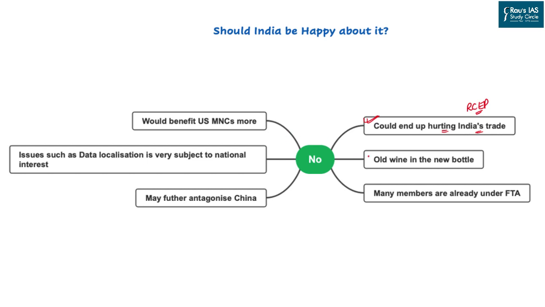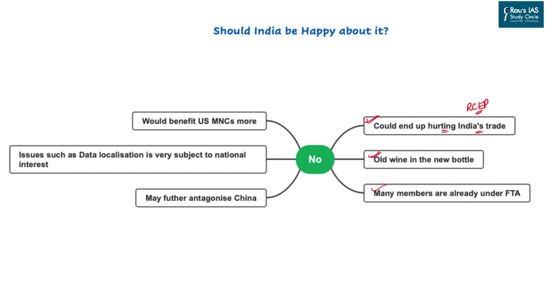IPEF is seen as nothing but old wine in a new bottle, because most of the concepts highlighted in the IPEF framework are either functioning in other organizations, for example the TPP or RCEP, or, if they are not functioning there, they have already been highlighted in previous initiatives created by the US, such as the Blue Dot Network.